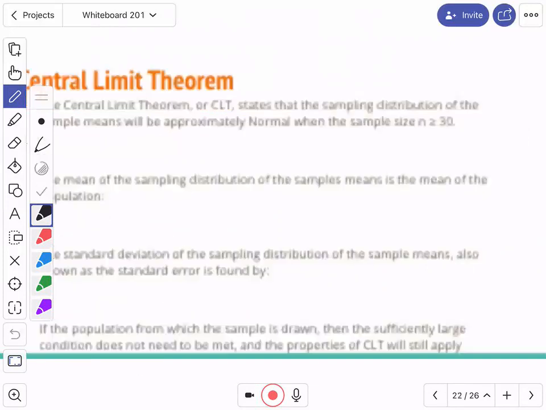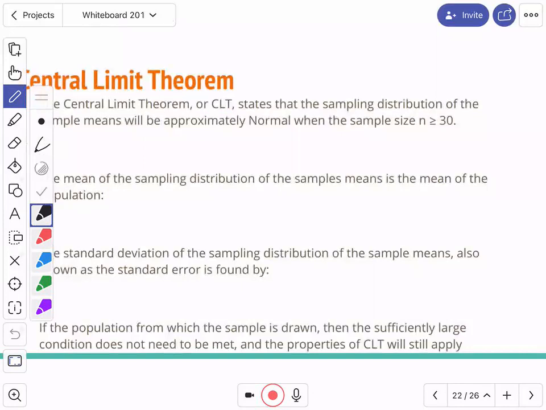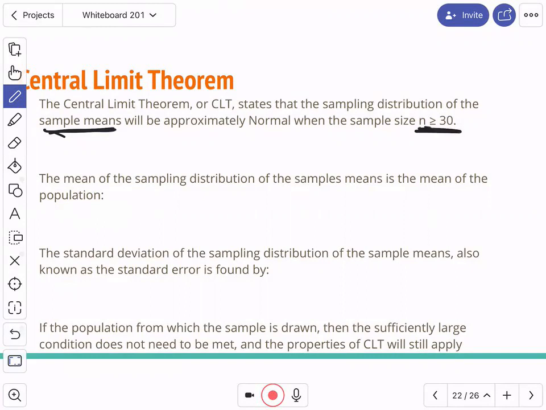So what I'm developing is what we call the central limit theorem. The central limit theorem, or CLT, states that the sampling distribution of the sample means, what do we call the sample mean again, by the way? X bar. The sampling distribution of the sample means will be approximately normal when the sample size n is greater than 30.